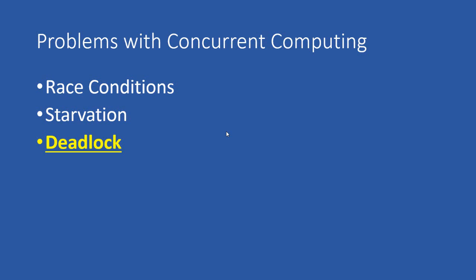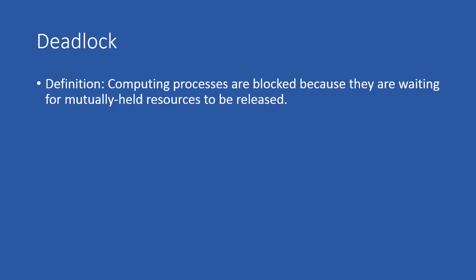There are several problems with concurrent computing. One of them is race conditions. Race conditions are when the output is dependent on arbitrary timing of different events that are out of the programmer's control. Another problem would be starvation. Starvation is when processes do not get the necessary resources. And finally, we have deadlock. Deadlock is when computing processes are blocked because they are waiting for mutually held resources to be released.